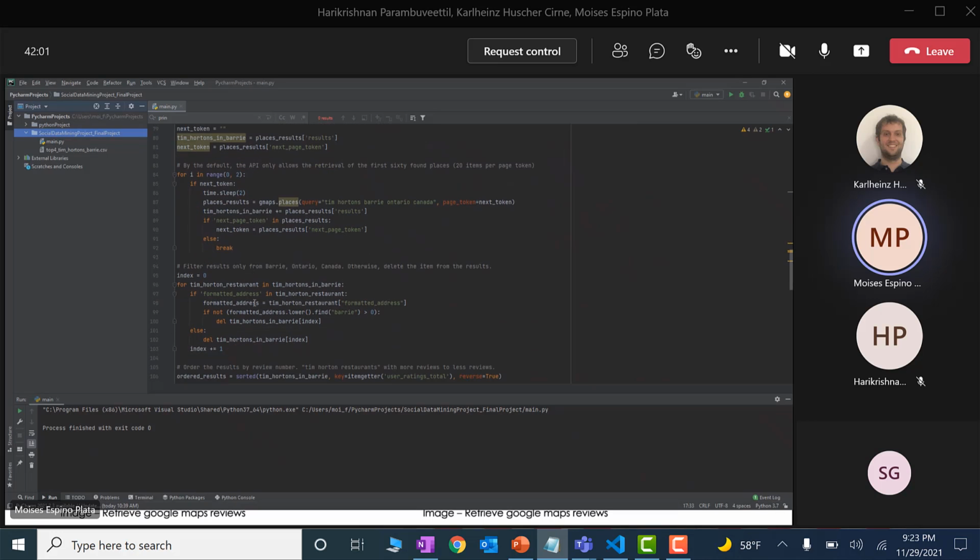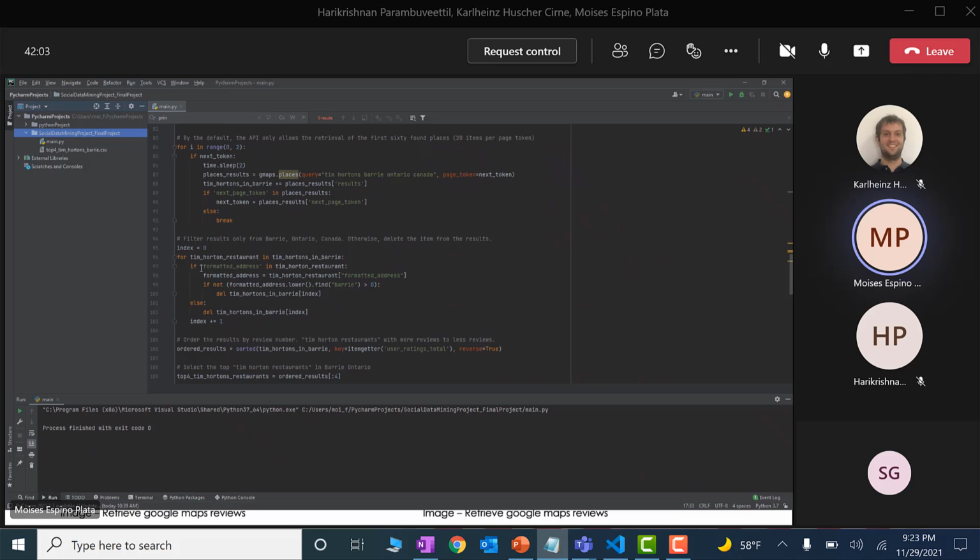So now we would like to make sure that every single result that we are retrieving is actually from Barrie, Ontario, Canada. Otherwise, we are not interested in those ones. So we are filtering the data, and we are just keeping the ones which are actually in Barrie, Ontario.